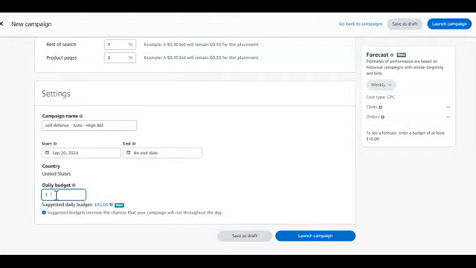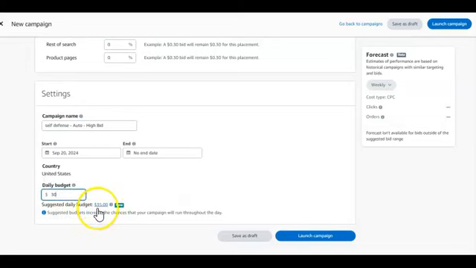But again, let me reemphasize this. Don't get scared. Putting $50 here daily doesn't mean you're spending $50 a day. It's just the daily budget. But again, Amazon might not even spend up to $3 daily for this ad. So let me just say $30 daily.